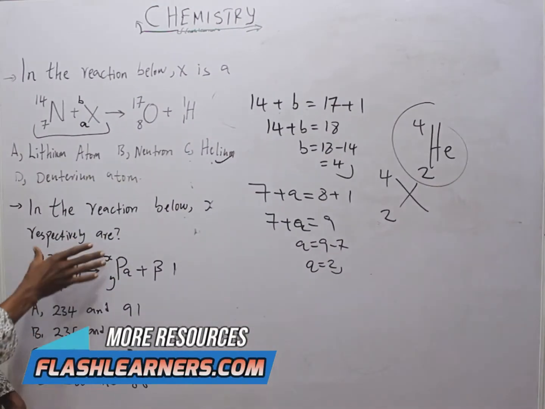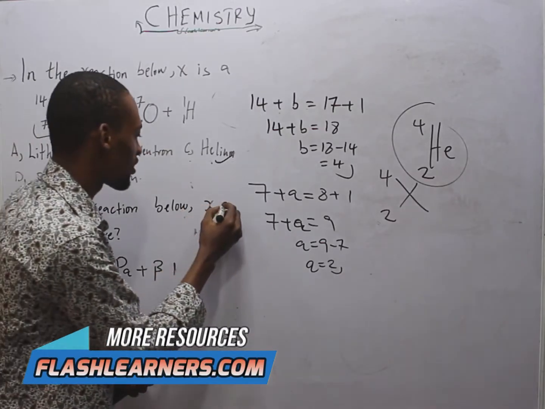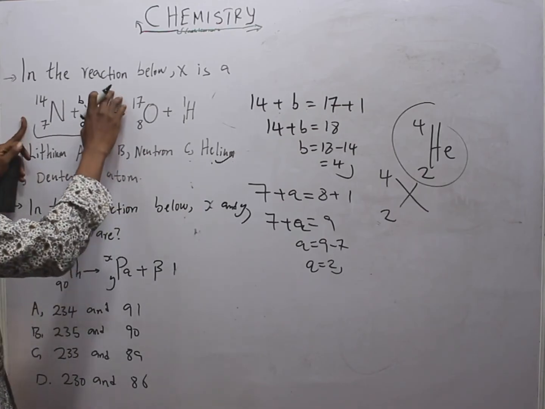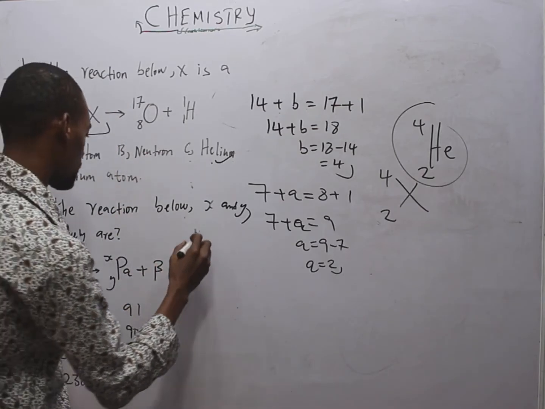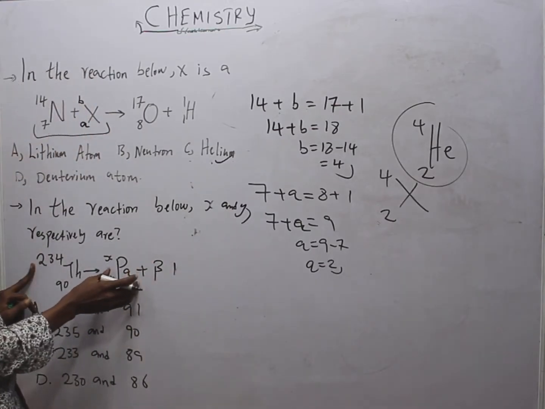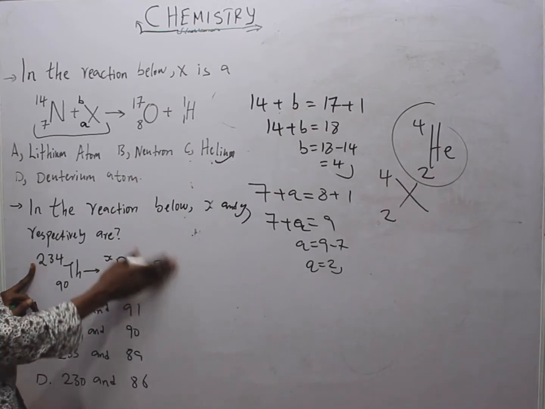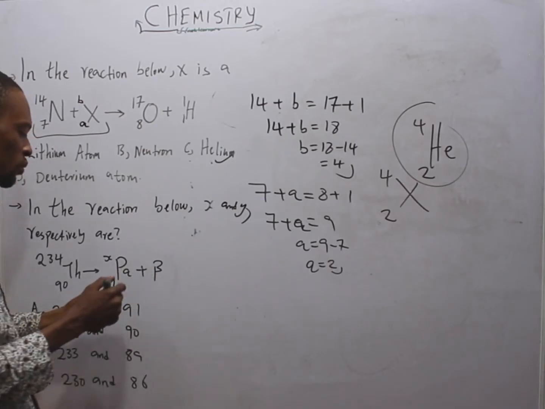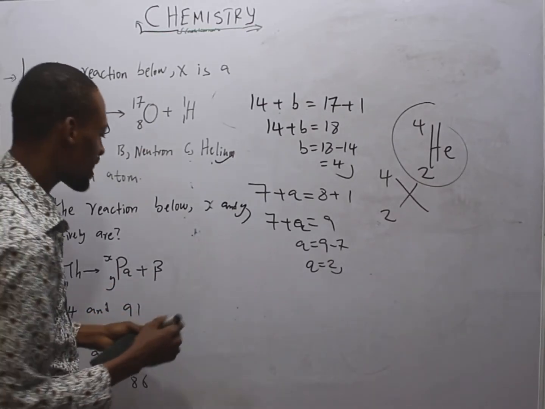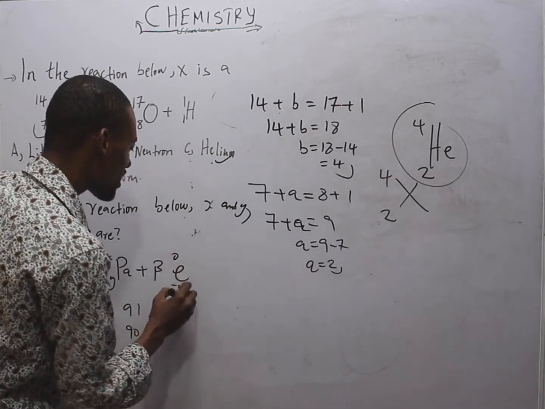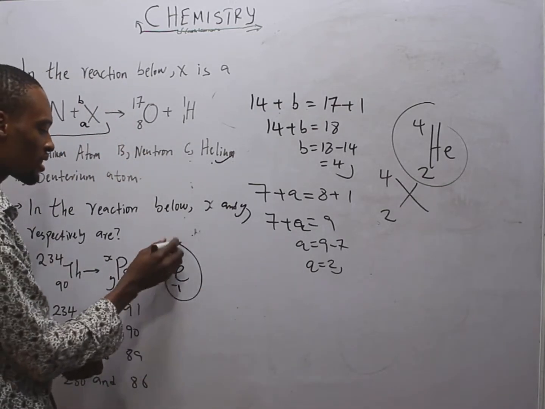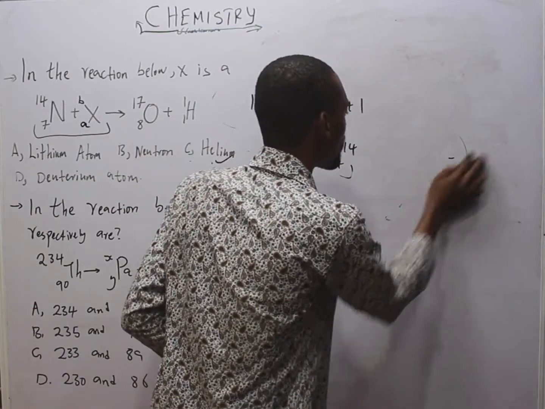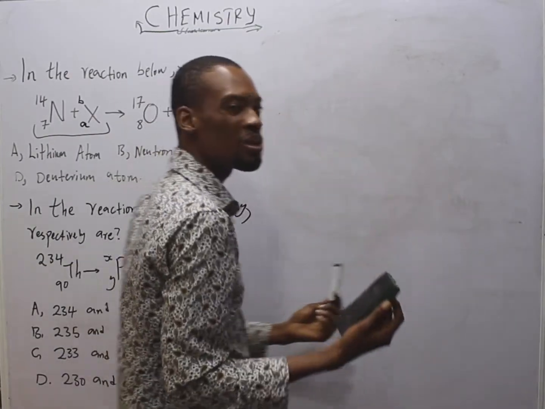In the reaction below, S and Y respectively are, we apply the same principle. 234. This is actually a protactinium atom. But that should not be your problem. You don't need to know the element. So thorium, protactinium, and this is a beta particle. What is a beta particle? A beta particle is simply an electron, 0 mass, negative charge, minus 1 under. So this is the same thing as this. And alpha, beta, and gamma rays are a result of radioactivity.